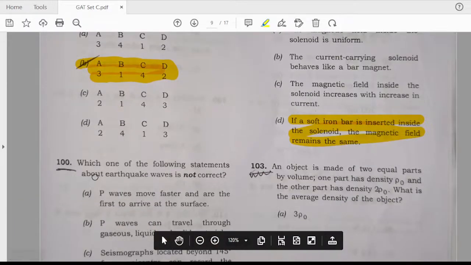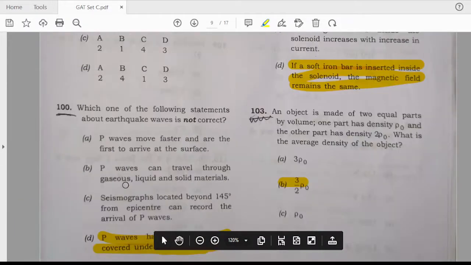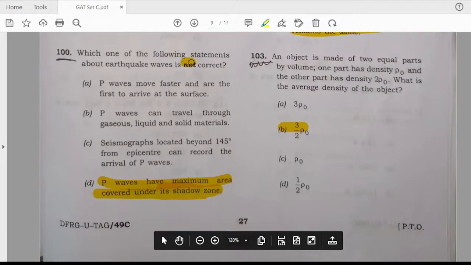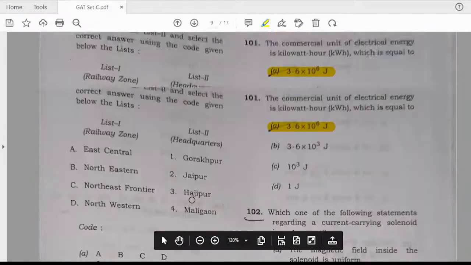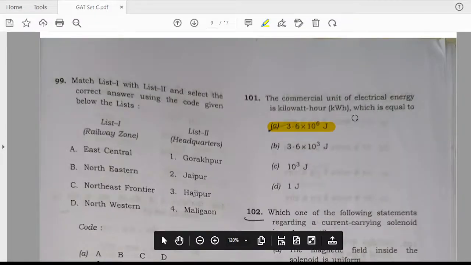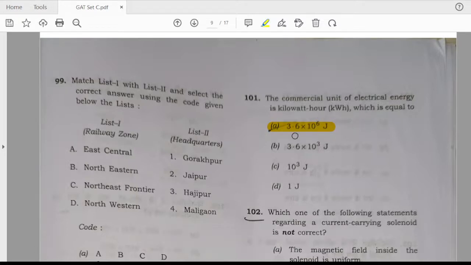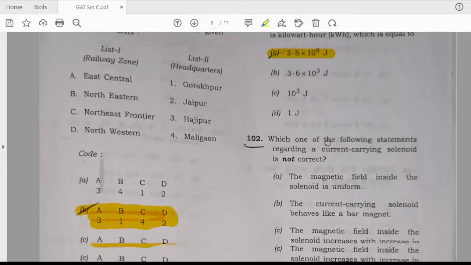100. Which of the following statements about earthquake waves is not correct? In the not correct options, D: P waves have the maximum area covered under their shadow zone. The commercial unit of electric energy is kilowatt hour, which is equal to 3.6 into 10^6 joules.